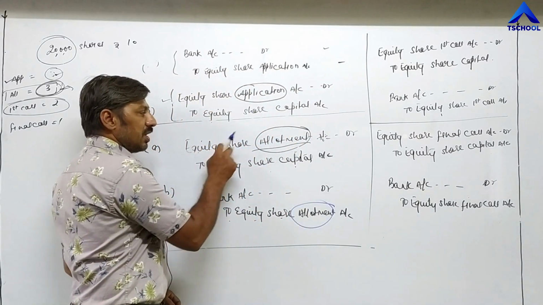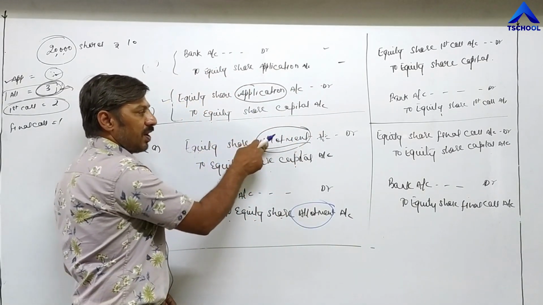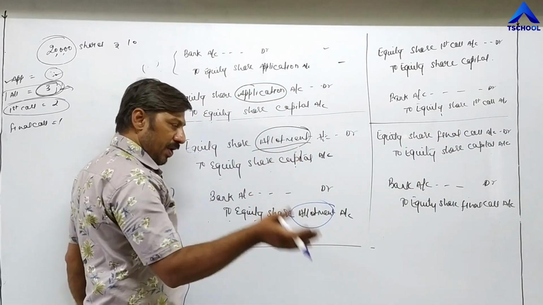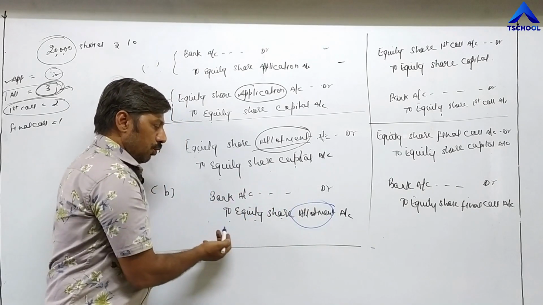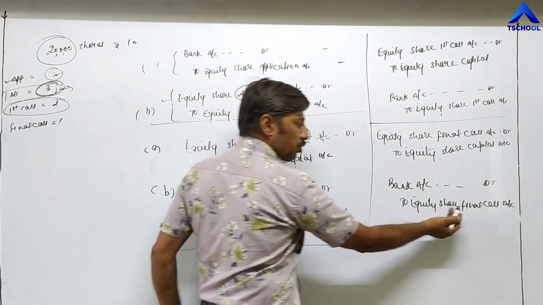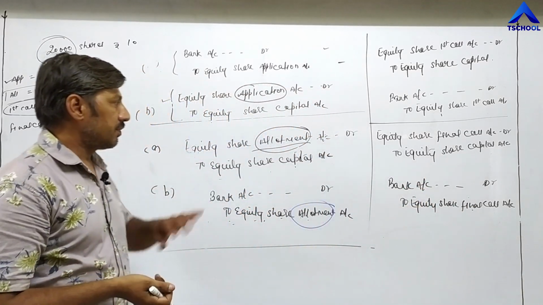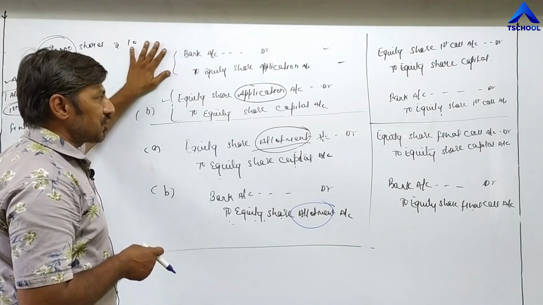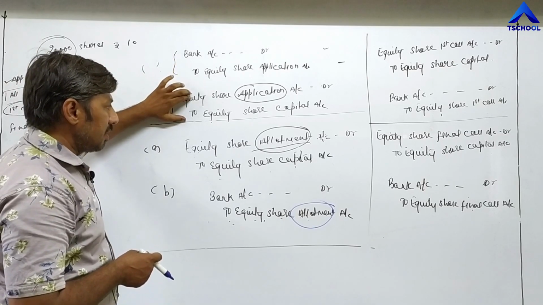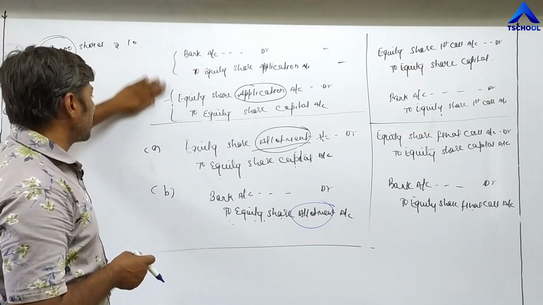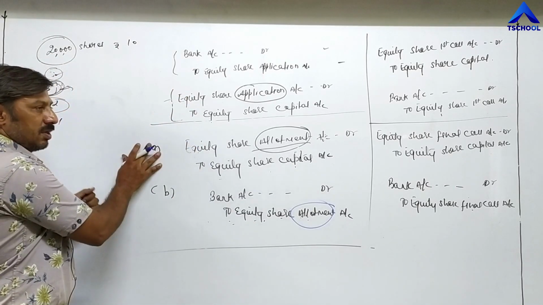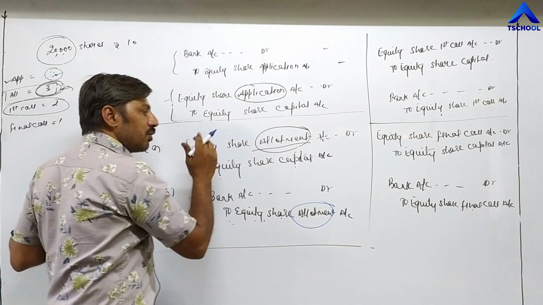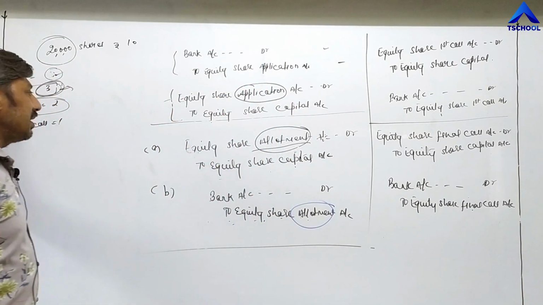Again the same for the fourth installment, equity share final call. Equity share final call account debit to equity share capital. When the company receives a check, bank account debit to equity share final call. Instead of allotment, the name of the installment is final call. So the entries are not different; all entries are almost the same. The only difference is in the first part, the application. The second entry which we passed in application becomes first from allotment, and the first entry in application becomes second from allotment, and then we repeat the same entries for further installments.